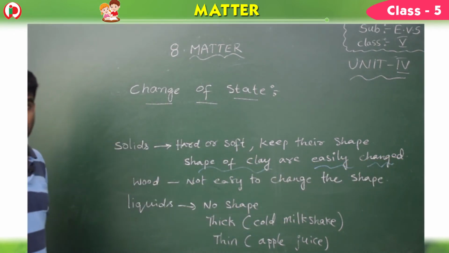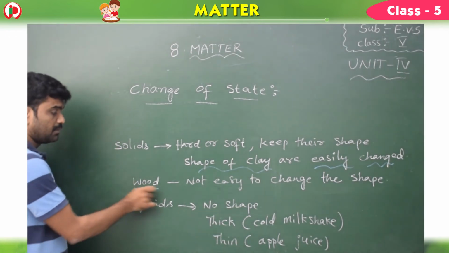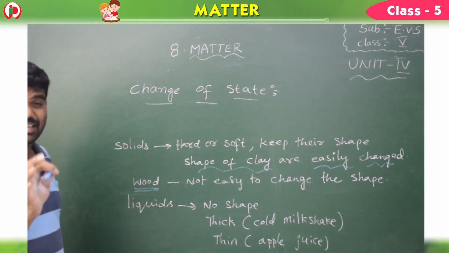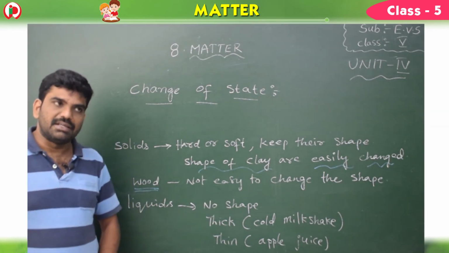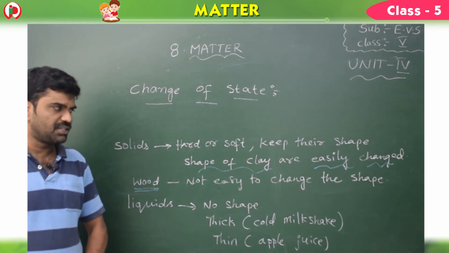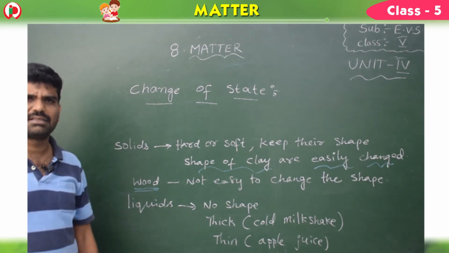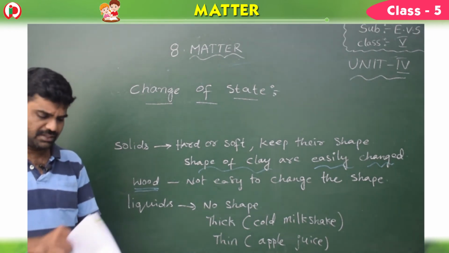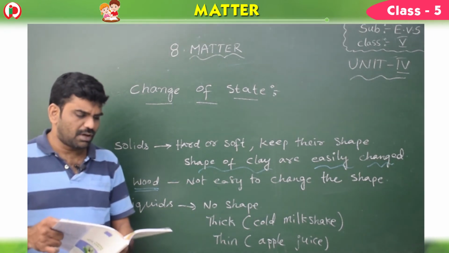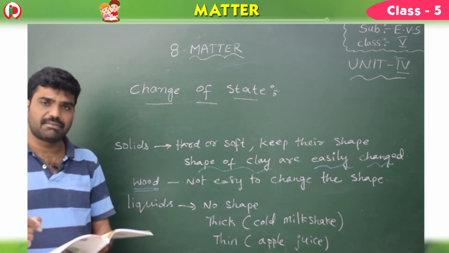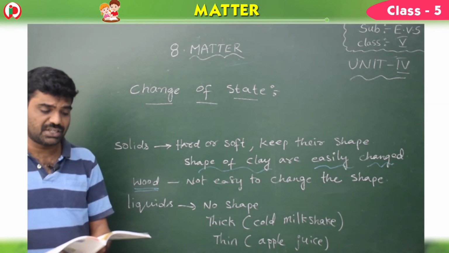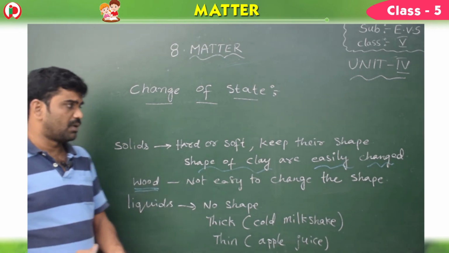But for some substances like wood, it is not easy to change the shape. Yes, we can change the shape of wood, but after cutting, you have to do so many things. Understand? Right. So solids like wood are much harder and it is not easy to change their shape. This is about the solids, children.